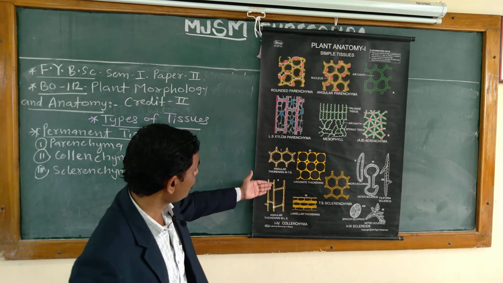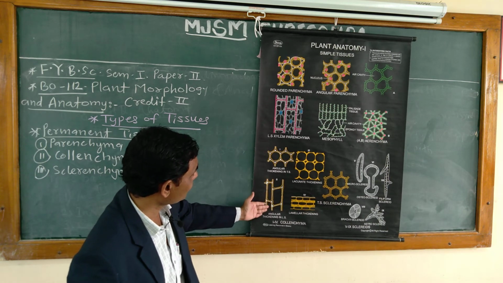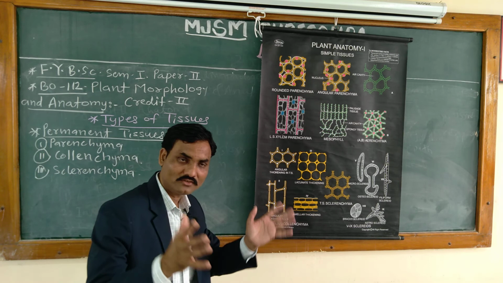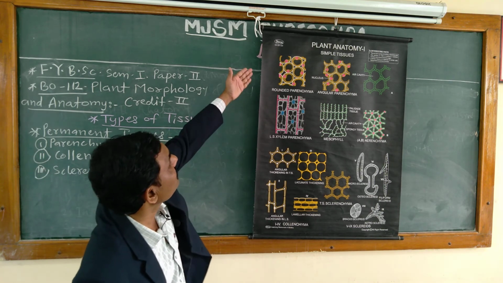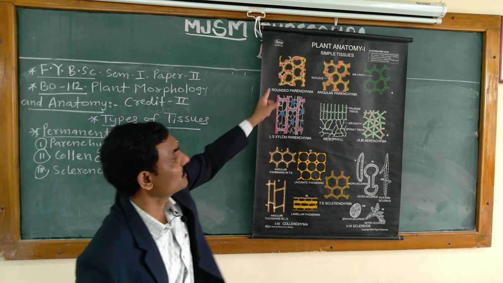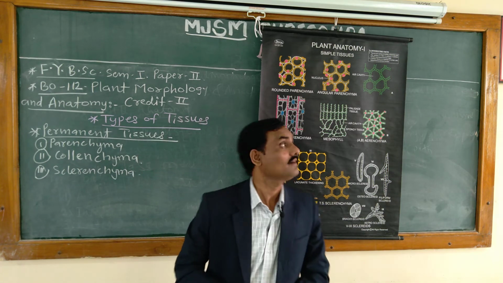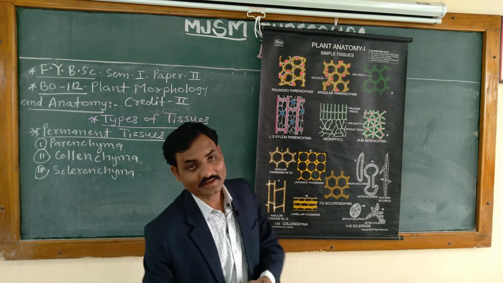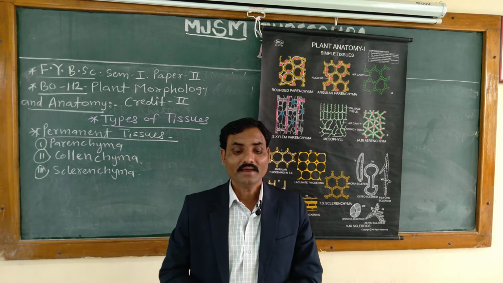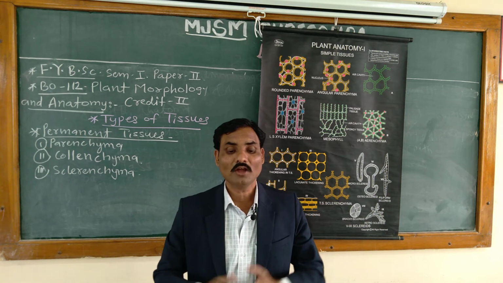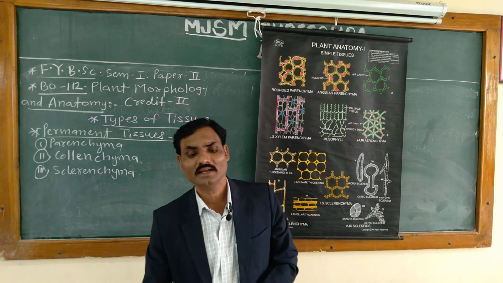See this. This is one cell, this is one cell, these are compactly arranged cells. They are compact, there are no intercellular spaces. But in parenchyma cells, there are intercellular spaces. This is the main difference between angular collenchyma and parenchyma. Okay. Then what about tubular collenchyma or lacunate collenchyma?